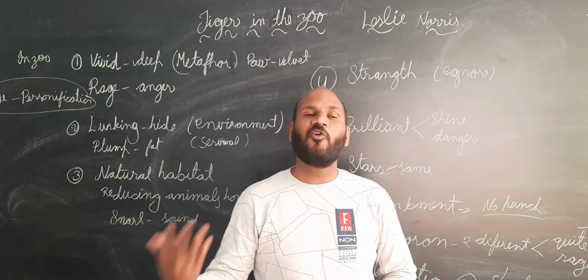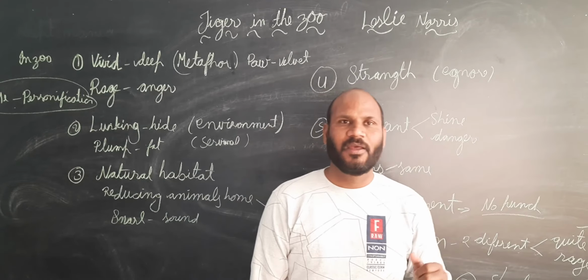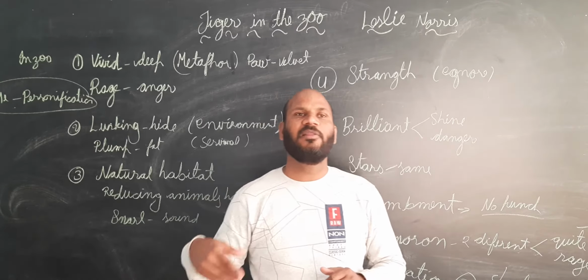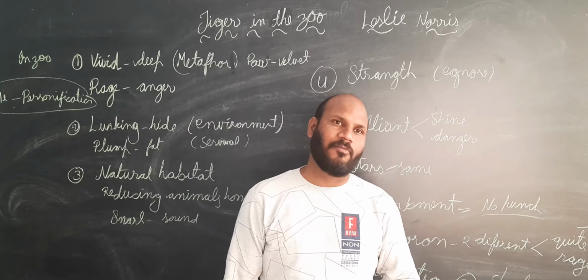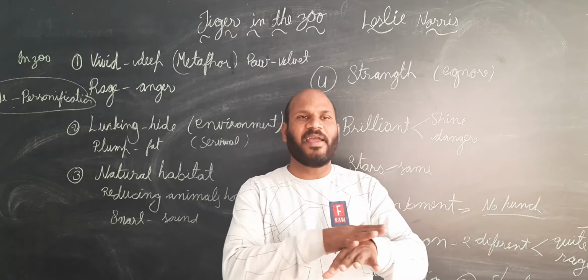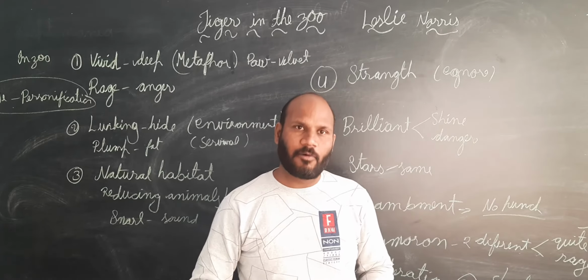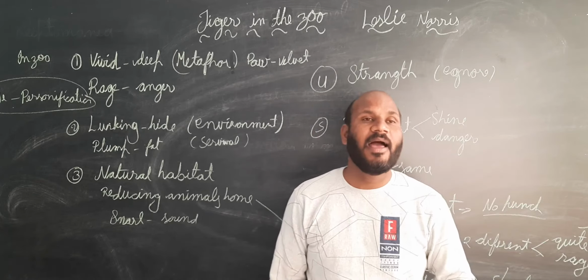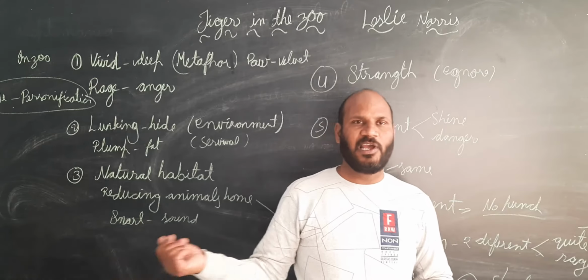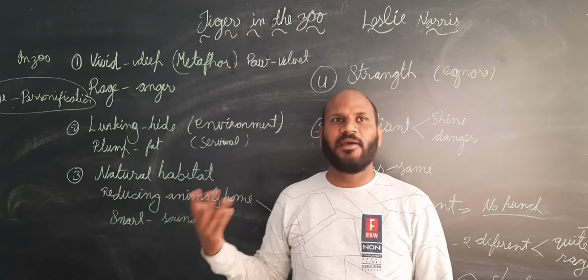If the tiger does not do that, if for example it does not attack any deer, it means what? The deer will increase too much. So it is harmful for the environment also. So to maintain the environment and to complete its own survival, the tiger attacks other animals and then kills and eats them. So for this only it is given.